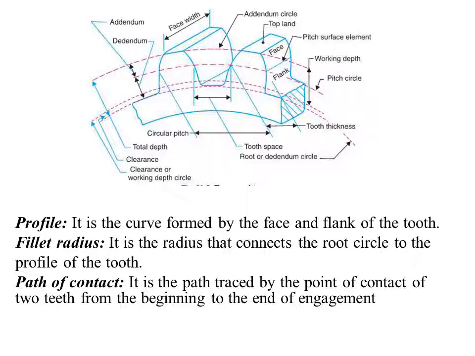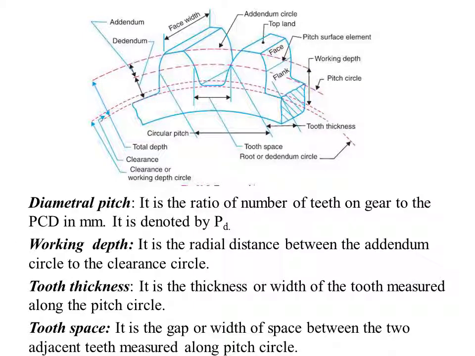So these are the different terminologies or the basic terms that are usually used in gears. A few more we have. Diametral pitch. It is the ratio of the number of teeth on the gear to the pitch circle diameter. That is how we define diametral pitch. It's just the opposite of module.